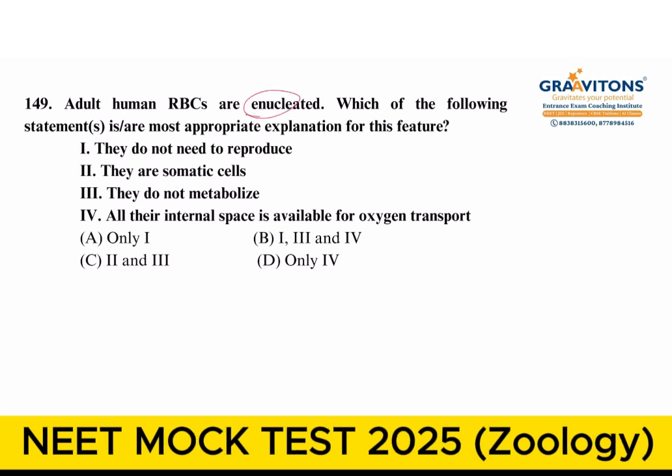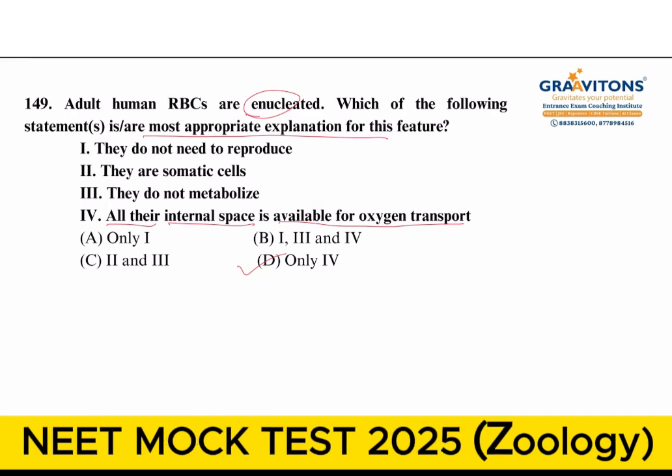Next question, adult human RBCs are enucleated. Which of the following statements is the most appropriate explanation for this feature? They do not reproduce is the first statement. They are somatic cells. And third one, they do not metabolize. And fourth statement is all their internal space is available for oxygen transport. Even though all statements look like the explanation, they are asking for the most appropriate explanation for this feature. The answer is only the fourth statement. So the answer is option D.